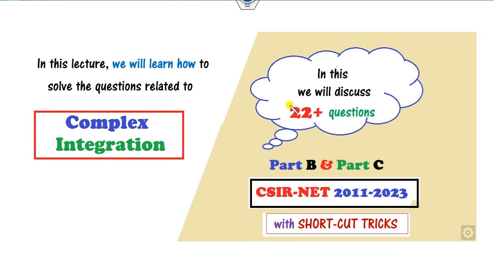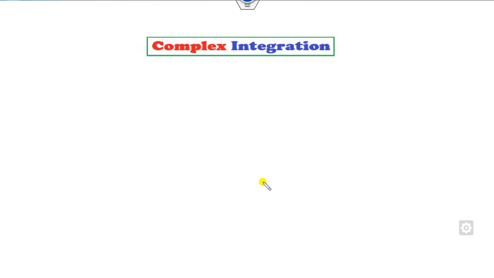What is the objective is we will cover more than 22 plus question in this lecture, which covers from the part B and part C. As usual, we will explain you all the question with the help of the shortcut tricks. So before I start with these questions, let me briefly recall what is a complex integration.